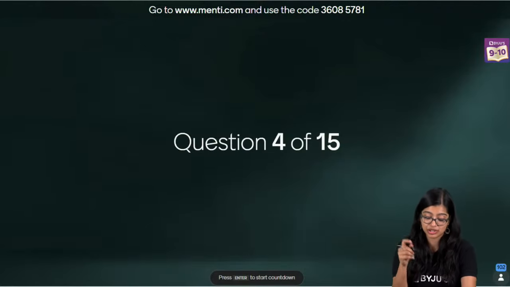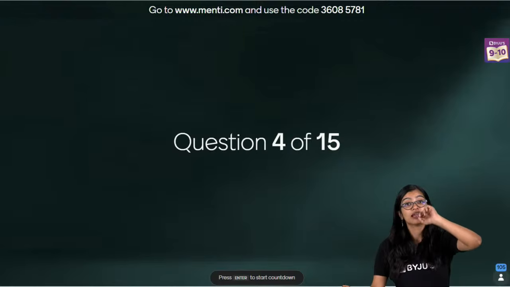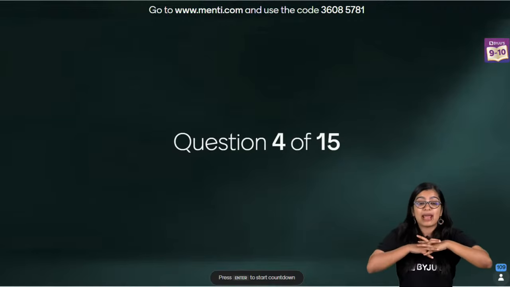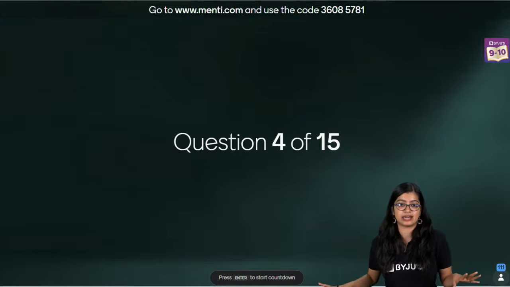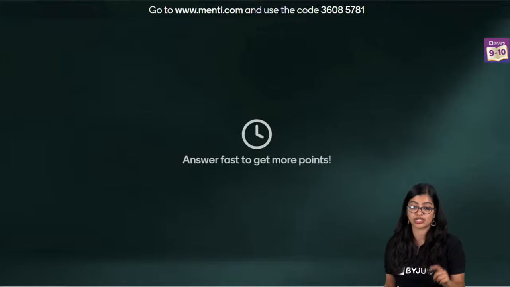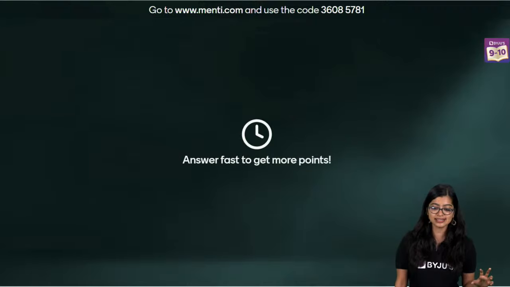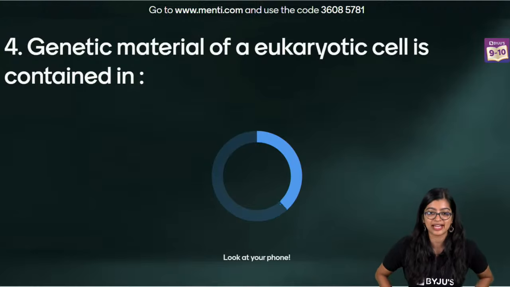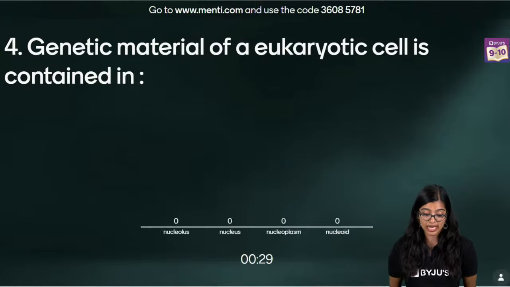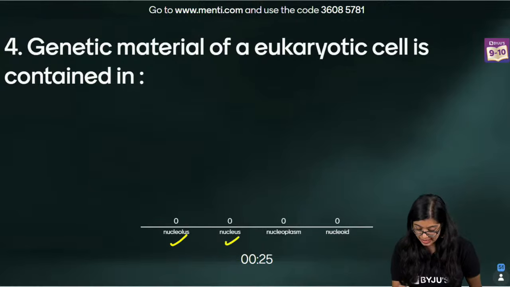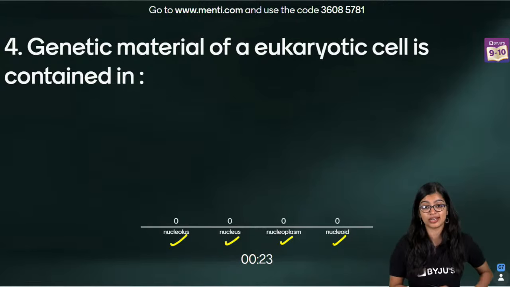Now moving on to question number 4, everyone. See, in Menti also very good questions are there for proper conceptual understanding, right? So take this as a challenge and let's have a look at question number 4. Genetic material of a eukaryotic cell is present where? Nucleolus, nucleus, nucleoplasm, or nucleoid?